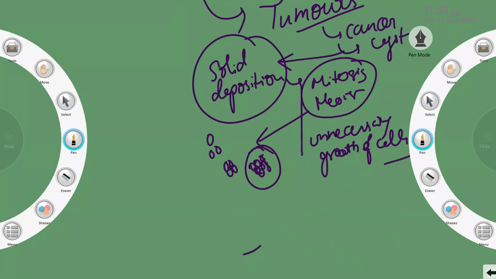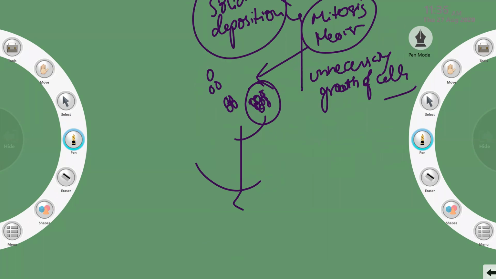So there is abnormal growth of cells. When there is abnormal growth of cells, what happens? A lot of tumors are formed, a group of unwanted cells. So a group of unwanted cells, or abnormal growth of cells, leads to depositions of cells. These are called tumors.